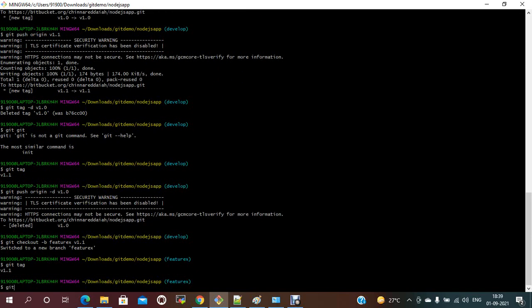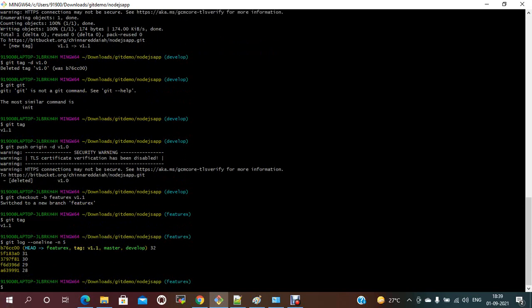So from the feature branch, if you run git log hyphen hyphen oneline hyphen n, I need to see only the top 5. So this is the latest HEAD. HEAD means the current branch, and it points to the latest commit ID. This HEAD points to the feature branch tag version, and the same commit is on the master branch and develop branch. So like this we can check out from the particular branch of the tag.